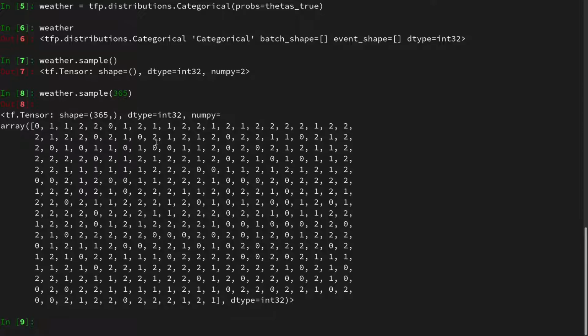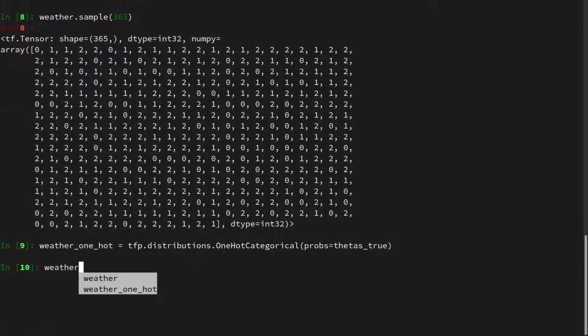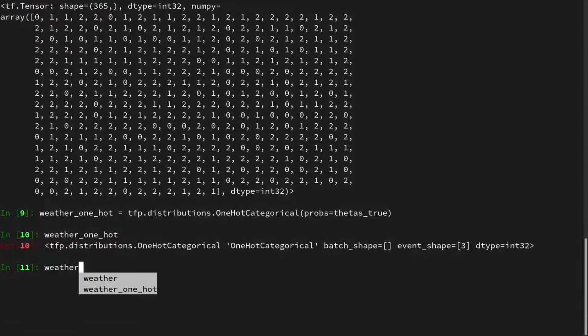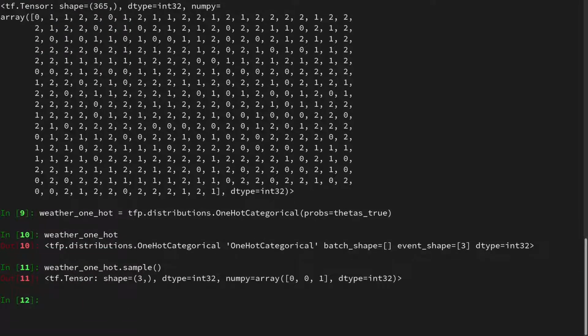For the next stages, it is way easier to work in terms of the one-hot categorical, since we can then more easily reduce the values. So let us create another random variable that we call weather one-hot. And for this, we will use the OneHotCategorical and feed in the same probabilities array. And if we look at this distribution, then we see, well, it has a higher event shape because we now have a vector encoding for the states, and we can sample the one-hot vector, for instance, once, and then we get the array 0, 0, 1.